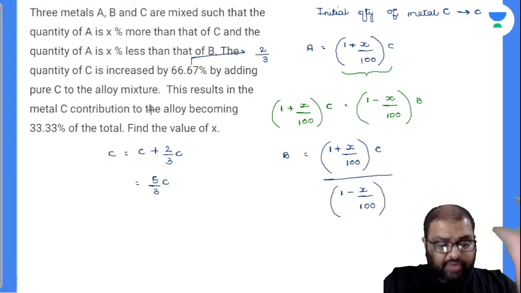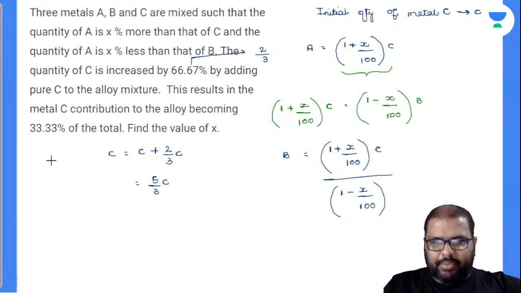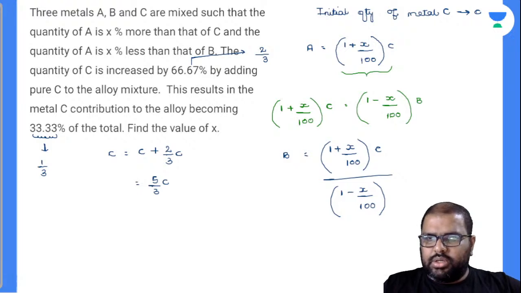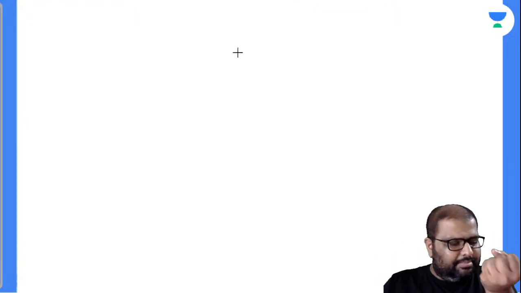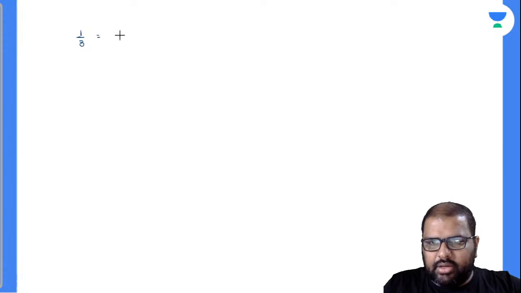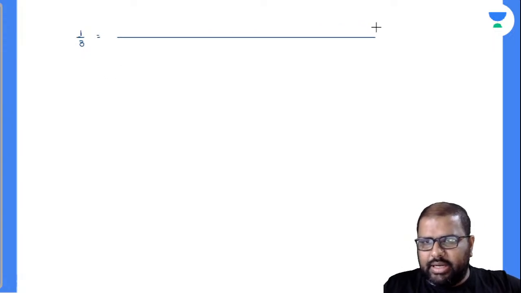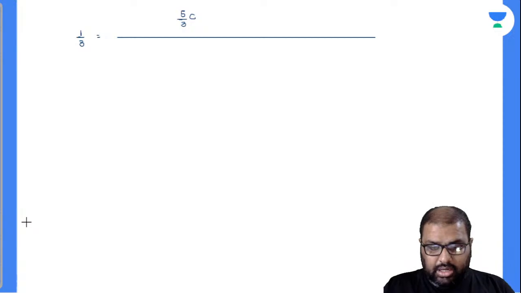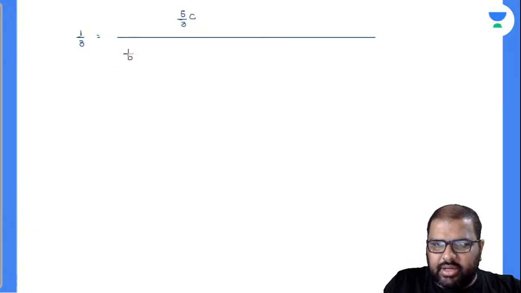Now, out of the total mixture, the C quantity is 33.33%, and 33.33 is nothing but 1 by 3. Am I right or wrong? So I'll write down all those values. Out of the total quantity, C quantity is 1 by 3 of the total mixture. 1 by 3 is equal to, how much is C in the total value? Just now you have calculated, it is 5 by 3 of C. Am I right or wrong? And now for the total quantities, the C quantity is how much? 5 by 3 of C.